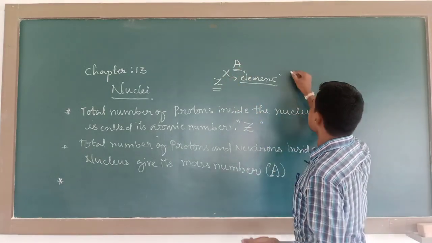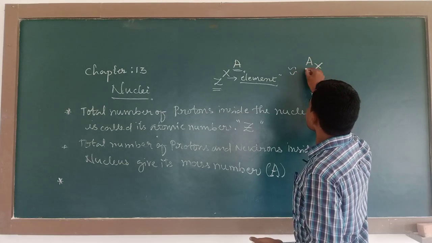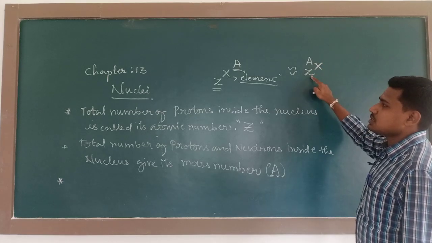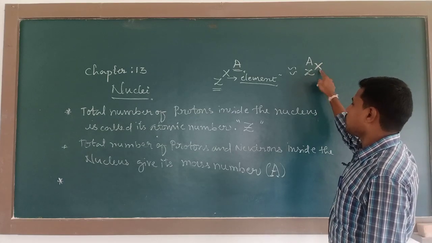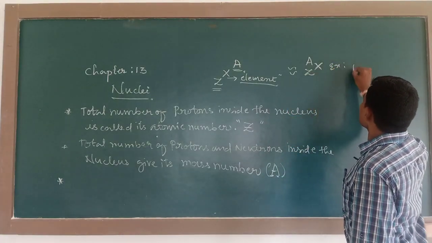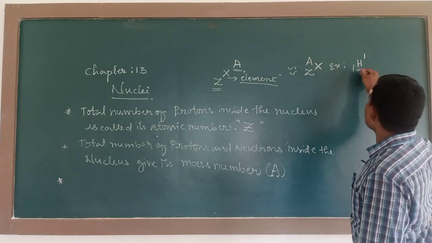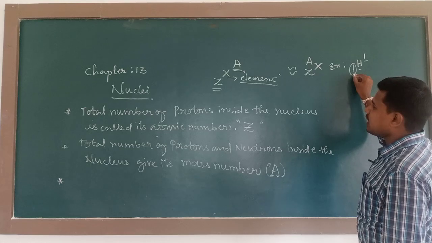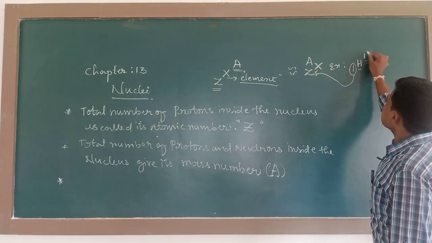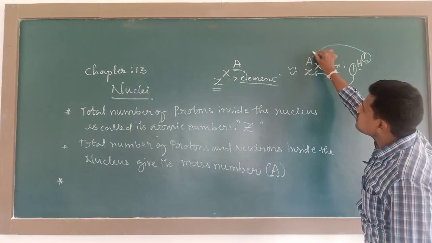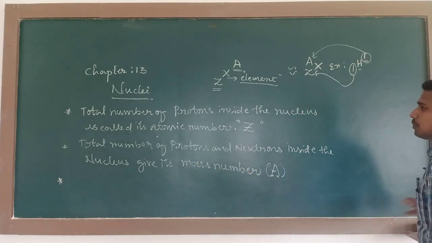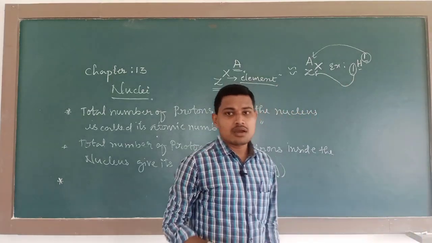Even we can also represent it like this. Here is the atomic number, and X is the element. For example, one of the isotopes of hydrogen atom, that is proton, 1H1. The lower 1 indicates Z, the atomic number, and the upper 1 indicates A, the mass number. So this is one example, and this is about the composition of the nucleus.